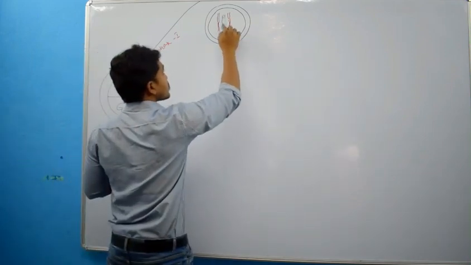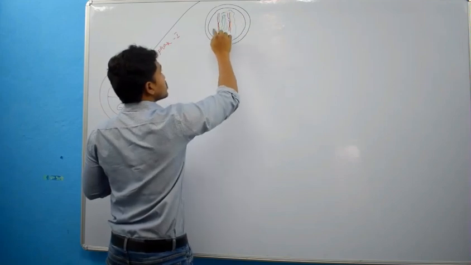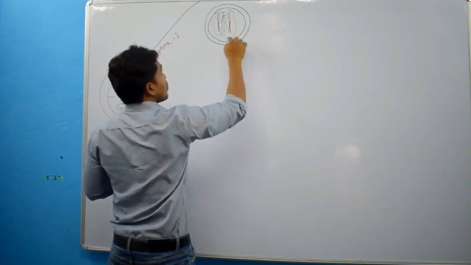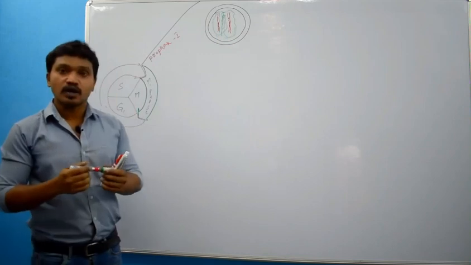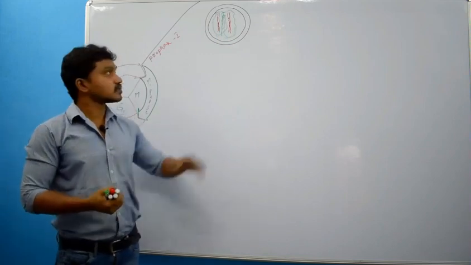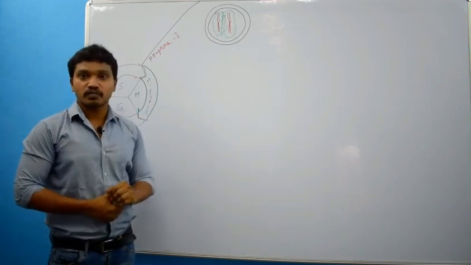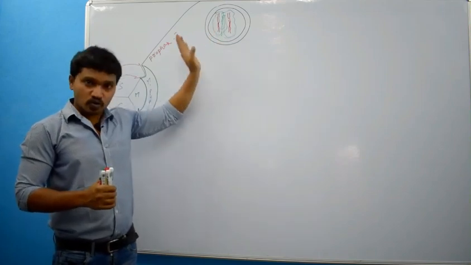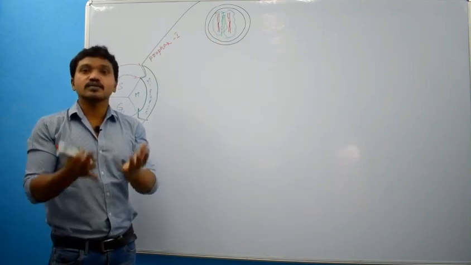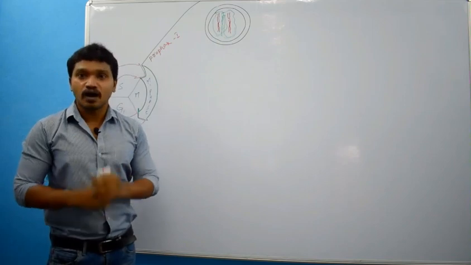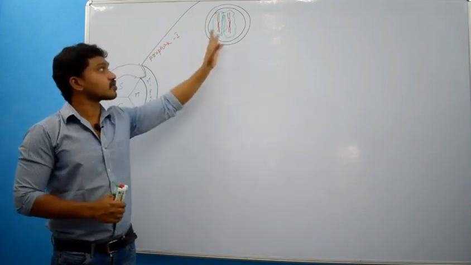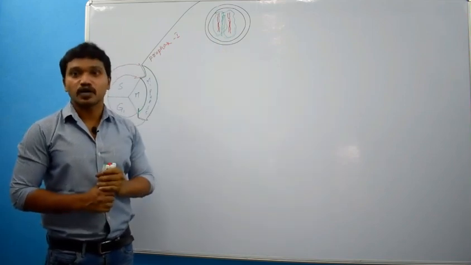There will be one proteinous complex, which we call the synaptonemal protein complex. That means all these chromosomes will be arranged in a proteinous complex.